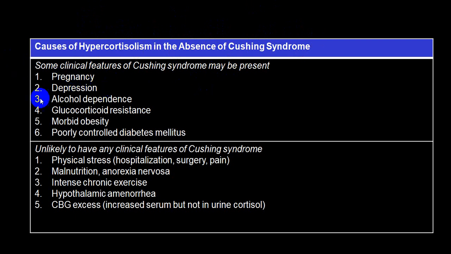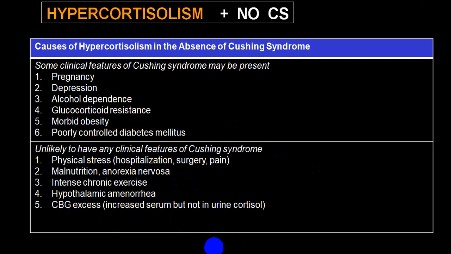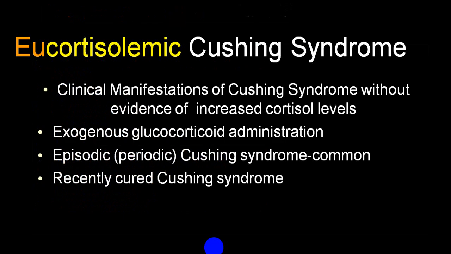Pregnancy, depression, alcohol, glucocorticoid resistance, obesity, poorly controlled diabetes mellitus, physical stress, malnutrition, anorexia nervosa, intense chronic exercise, hypothalamic amenorrhea, etc., where cortisol level is elevated, but you do not have features of Cushing syndrome. So it is hypercortisolism with no Cushing syndrome.